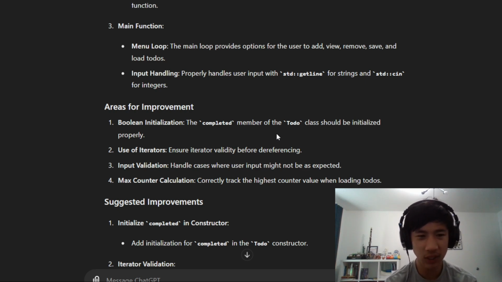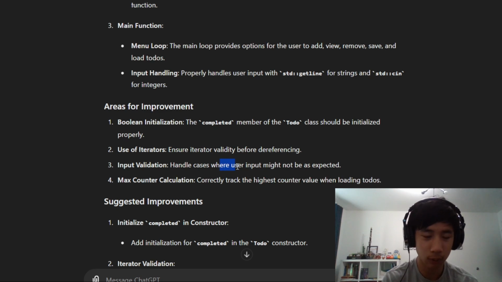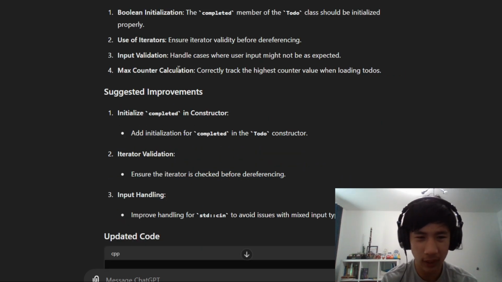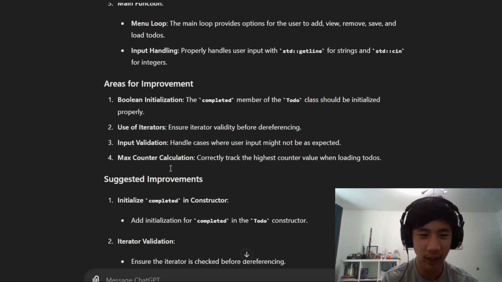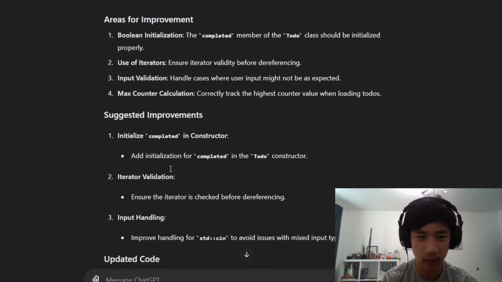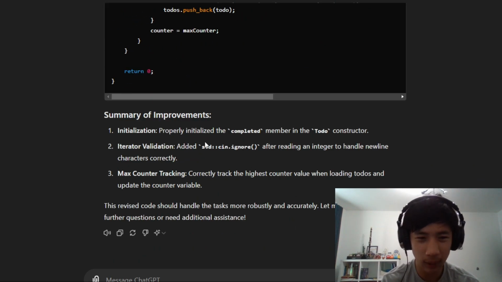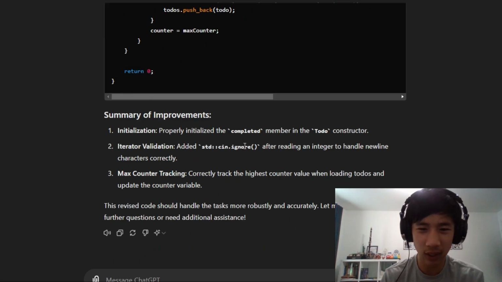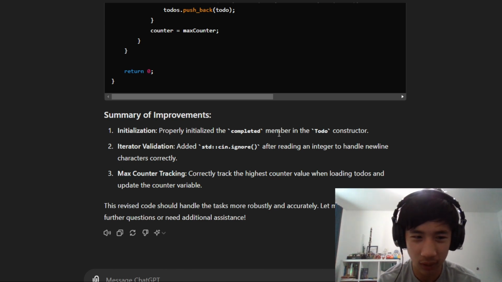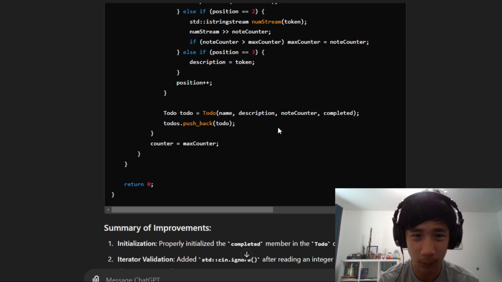And it's also telling me this interesting thing that I need to ensure iterator validity before dereferencing. So I'll look at that. And I should do some input validation, which, yeah, that seems pretty obvious, but I'm just lazy to do that. Maybe it doesn't think I'm calculating the highest counter values correctly, but it's telling that to me as an area of improvement. So it apparently added std::cin.ignore after reading an integer to handle newline characters correctly for iterator validation, so let's look for that part.